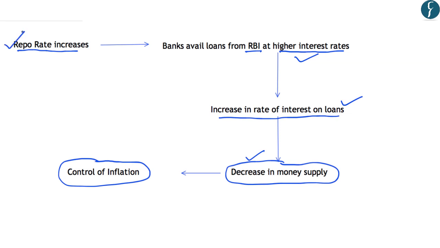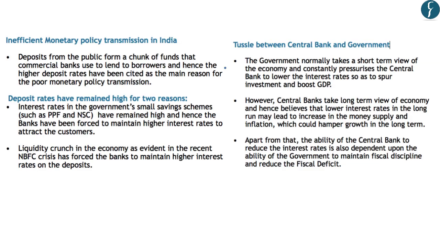Although theoretically the impact of changes in the repo rate by the RBI on the economy has been explained simply, in reality such a correlation is not that simple, and it depends on various other factors besides changes in the repo rate. So, let us understand why the monetary policy transmission is inefficient in India. It has been inefficient because the banks have failed to transmit the rate cut to the customers. This means that although the RBI has reduced the repo rates, the banks have not commensurately reduced the interest rates for the borrowers.